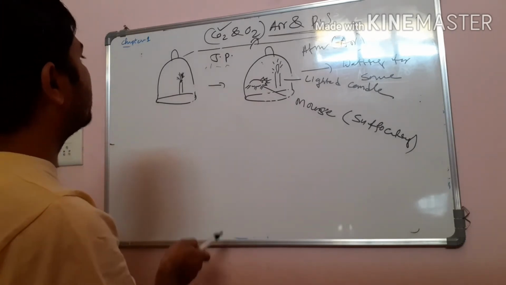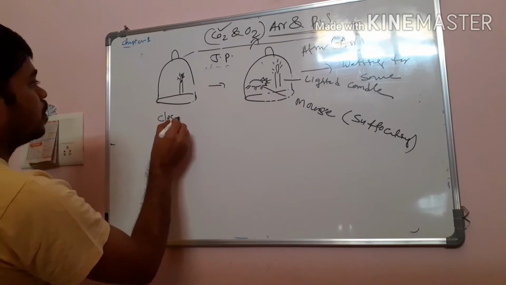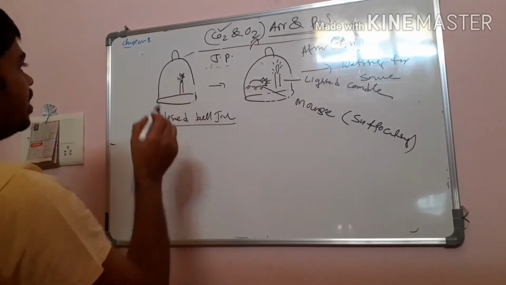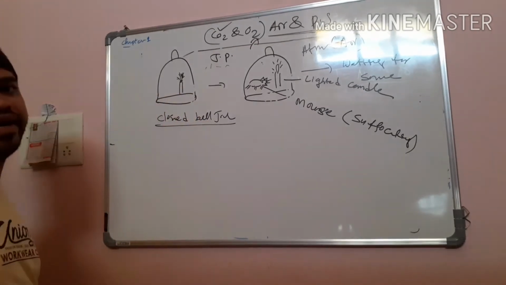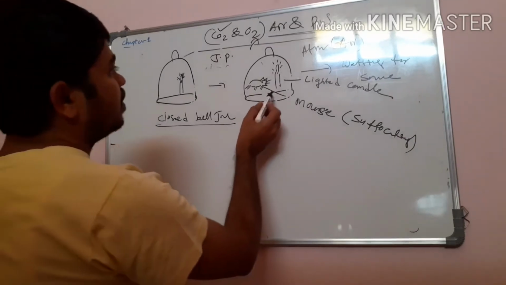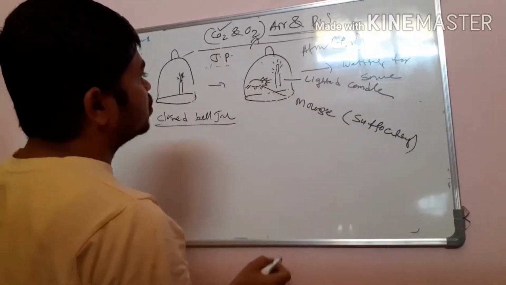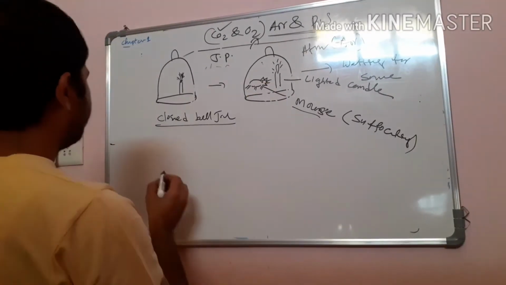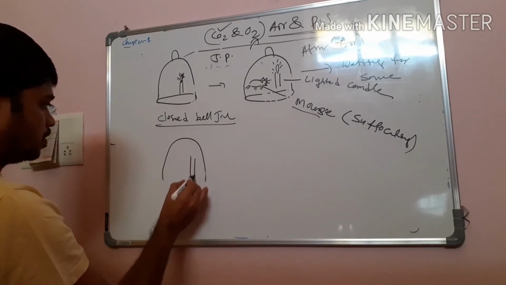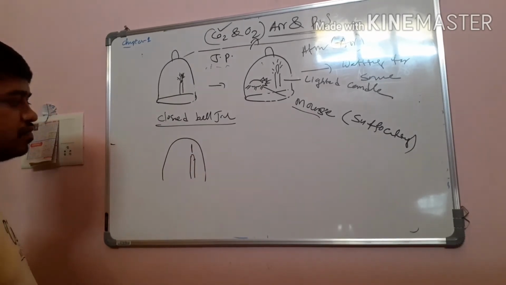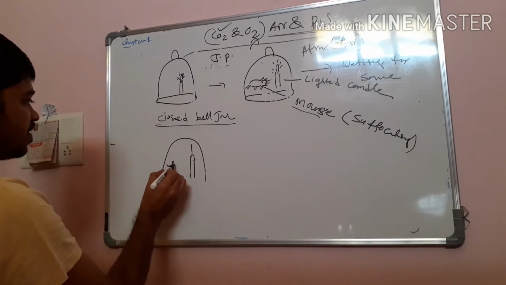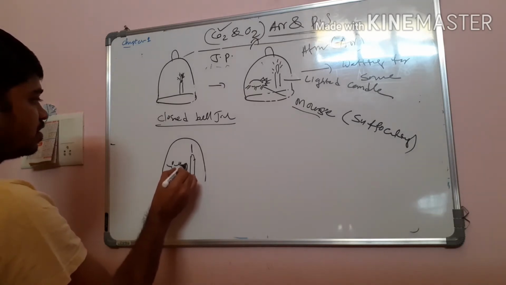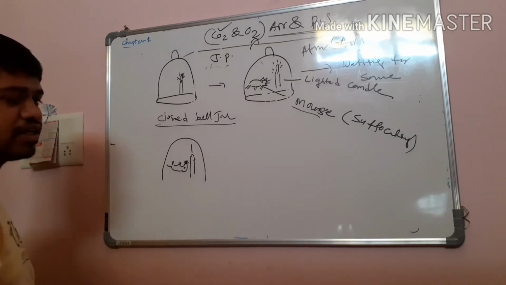For that he took one closed bell jar. After taking the closed bell jar, he introduced one lighted candle, and along with the lighted candle, one mouse. After some time, what happened? The candle went off. The mouse was suffocating, not dead, but suffocating due to lack of oxygen.